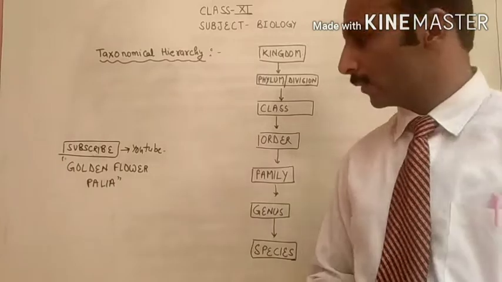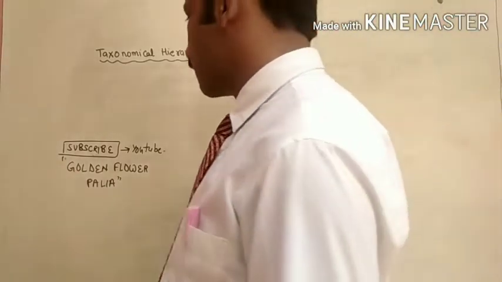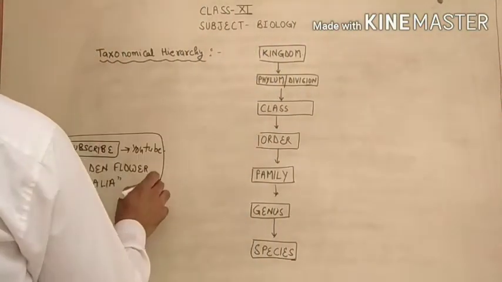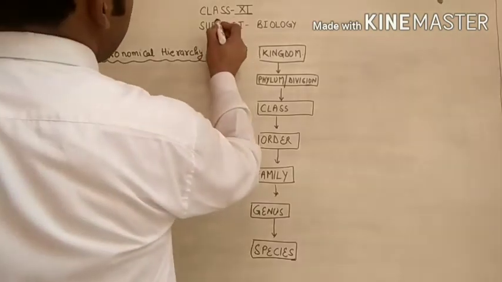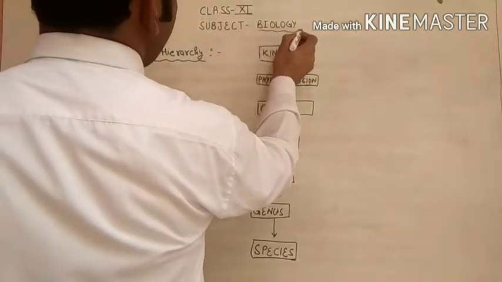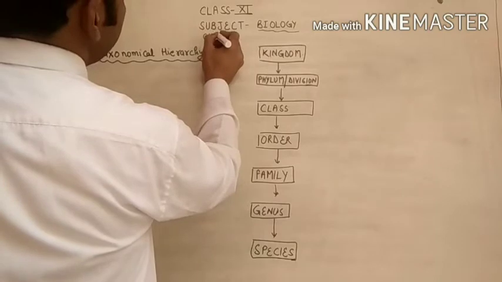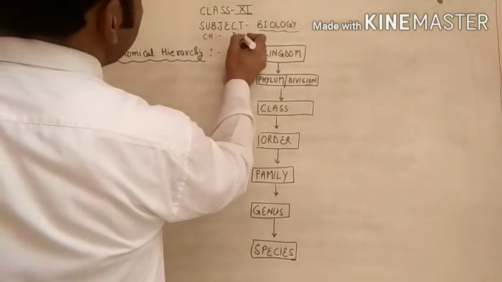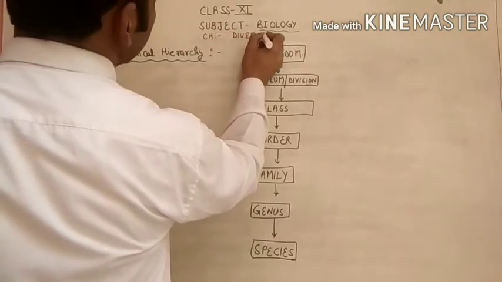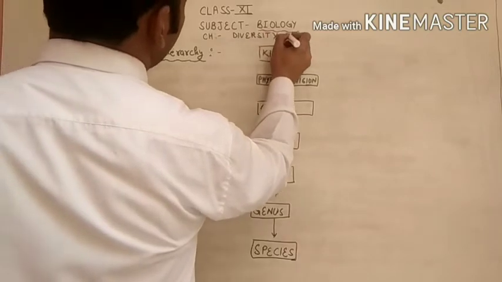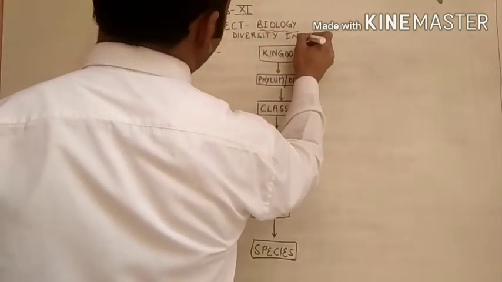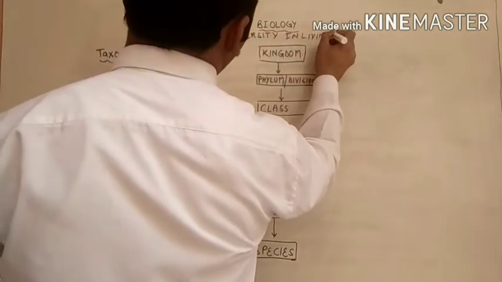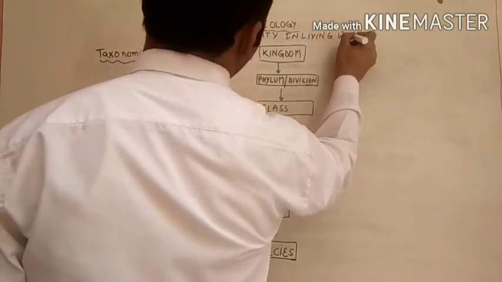So let's begin today's topic of class 11th biology, chapter Diversity in the Living World.